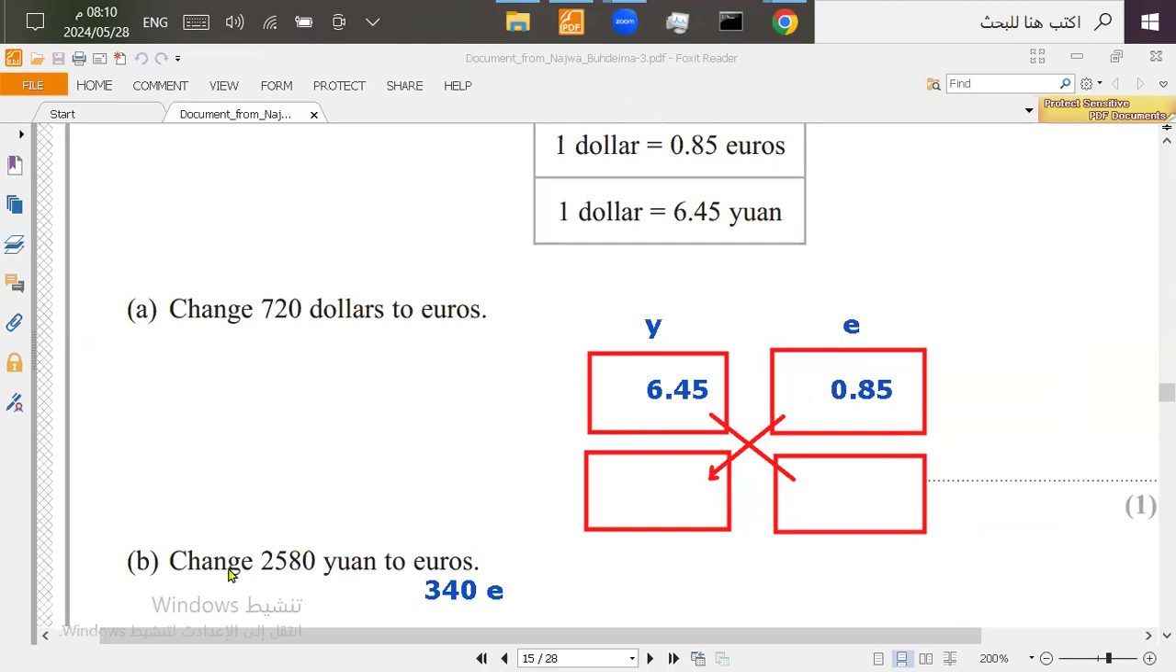Now you're going to turn this yuan, which is 2,580, into euros by multiplying these and then dividing by 6.45. So let's multiply 2,580 times 0.85 and then divide by 6.45, and the answer will be the same, which is 340 euros. And this is how you answer a question like this. Whatever step you want to use, it's not a problem as long as it takes you to the right answer. Now let's move on to the next question.